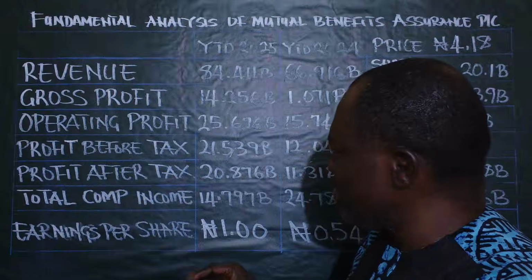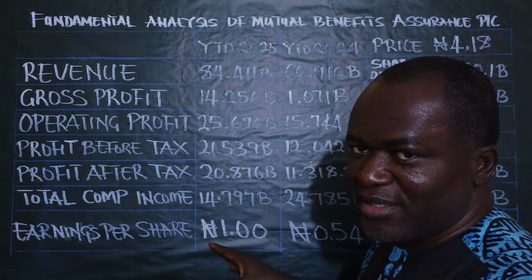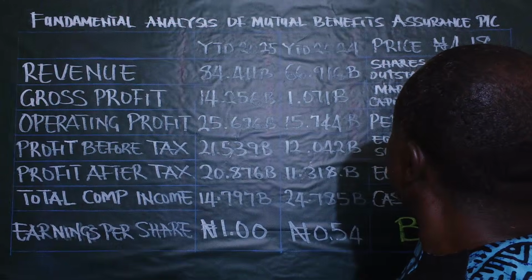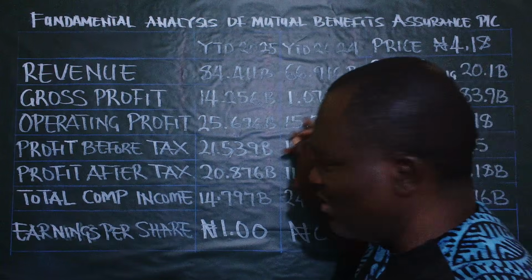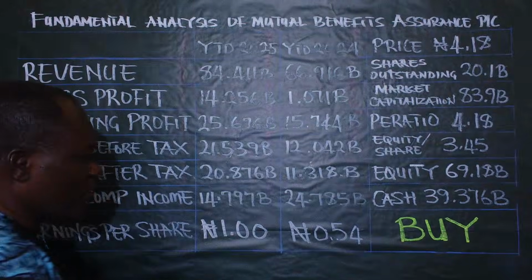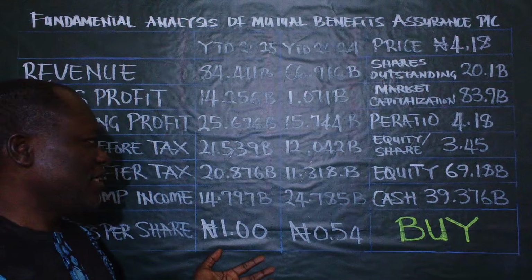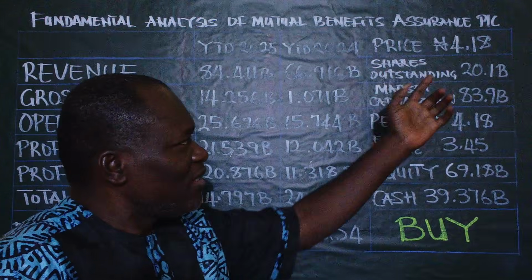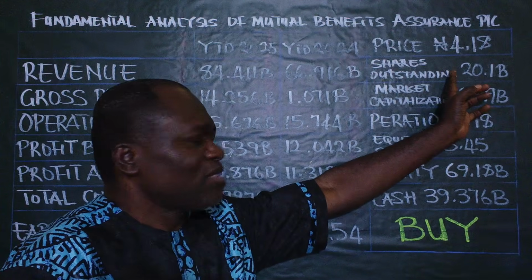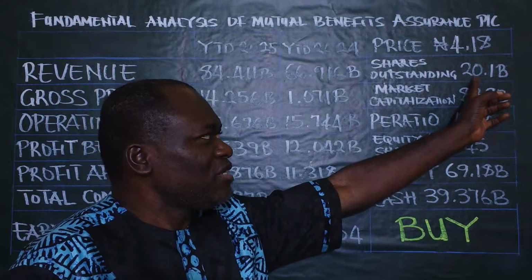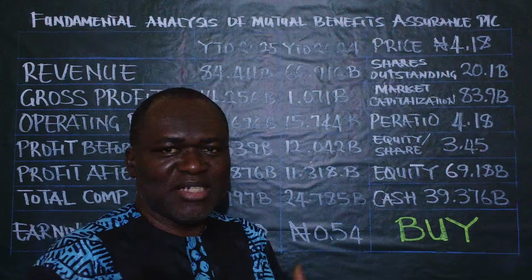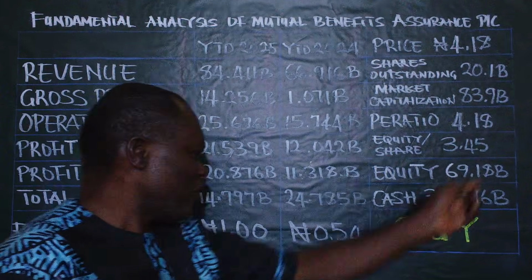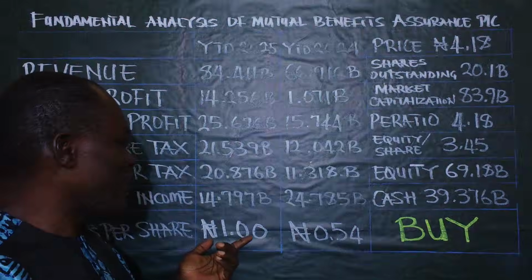Earning per share simply means the company's profits divided by the number of shares outstanding. Let me come to this side of the board. The earning per share simply means the company's profits divided by the number of shares outstanding. And the number of shares outstanding here is 20.1 billion. That's the company's shares outstanding. When you divide the profit by 20.1, you will arrive at 1.